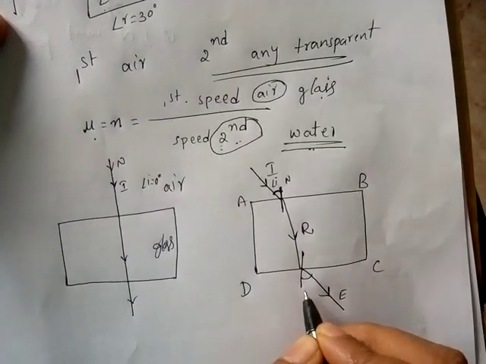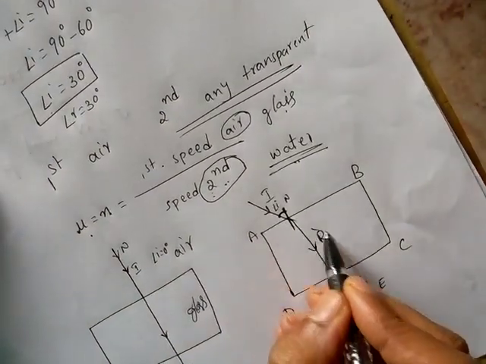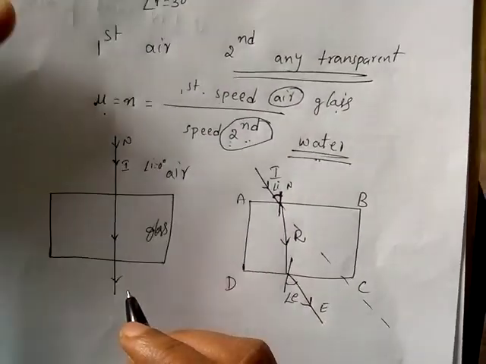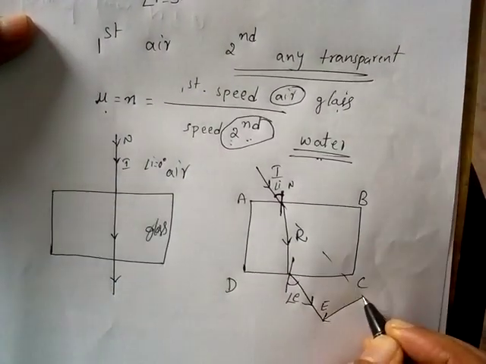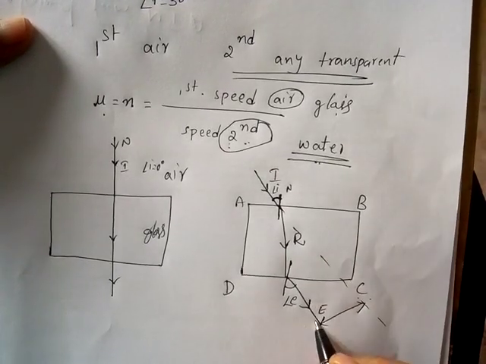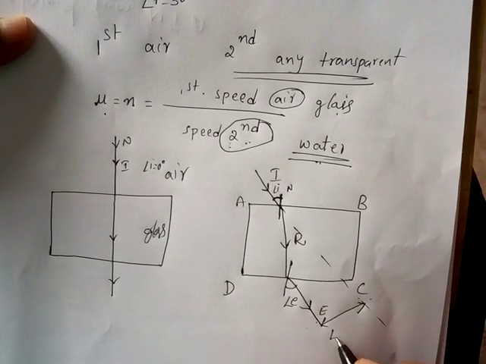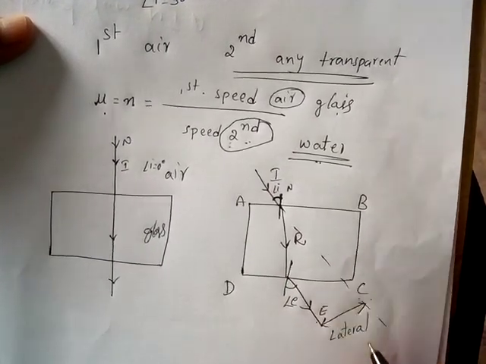The angle between normal and emergent ray is taken as the angle of emergence. If you extend the incident ray, then you can observe that the extended incident ray and emergent ray are parallel, and the gap between these two is taken as lateral displacement.